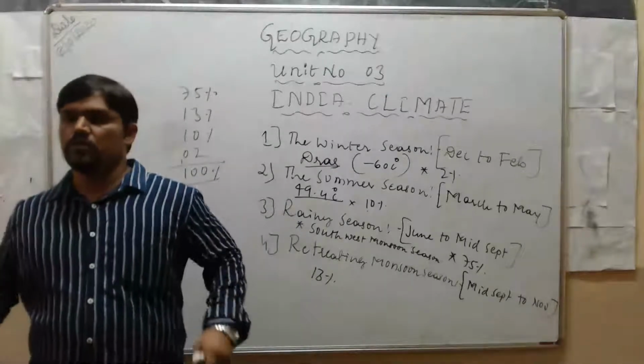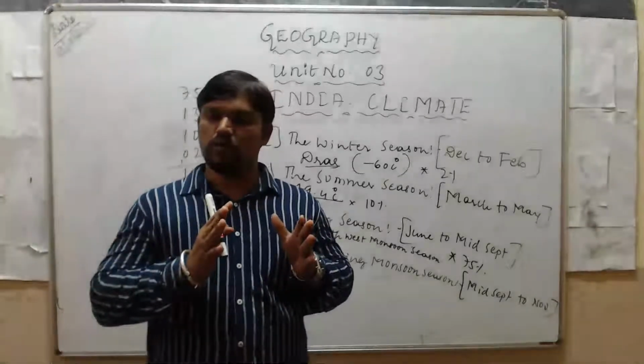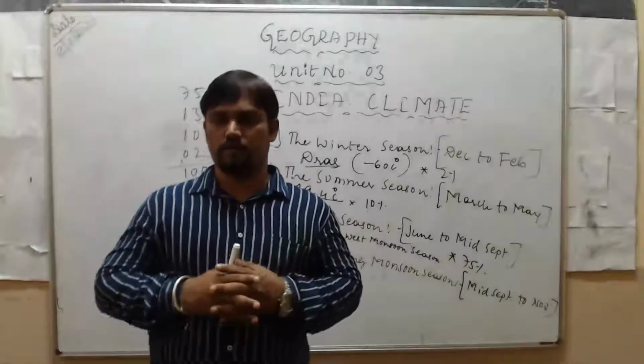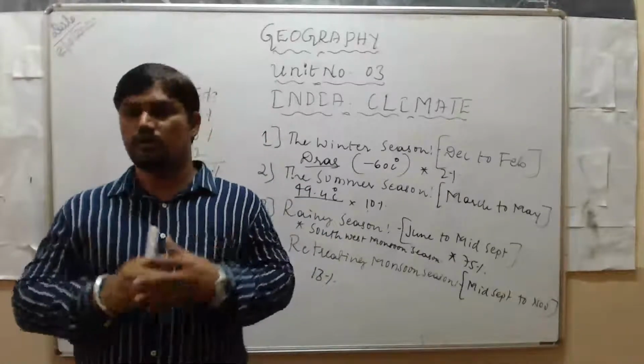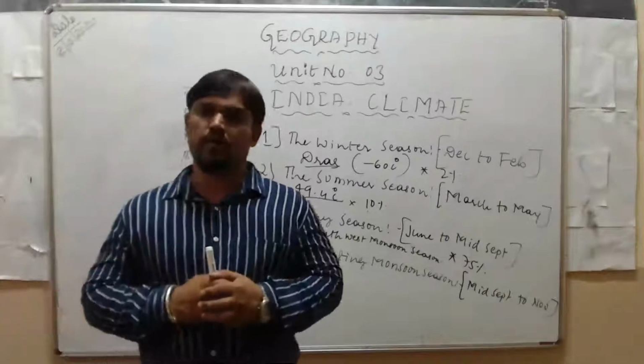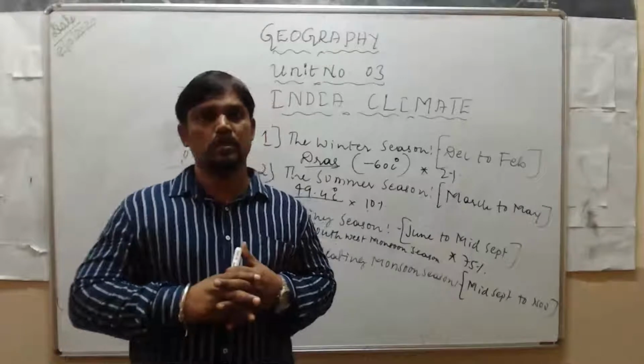It means which part of the country receives low rainfall, which part receives moderate rainfall, and which parts receive the heaviest rainfall.